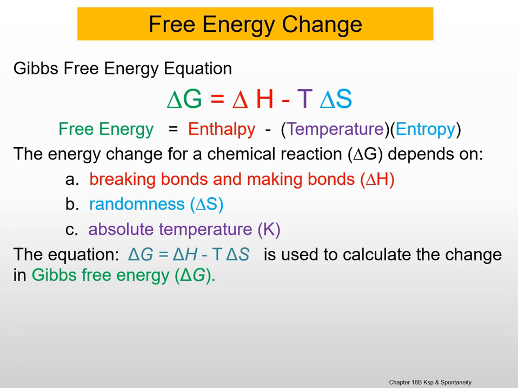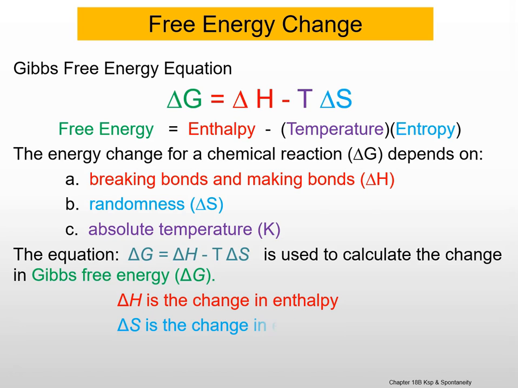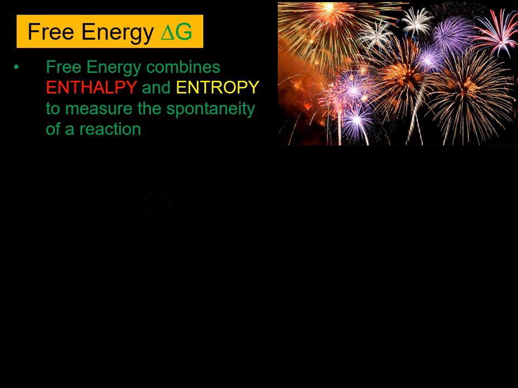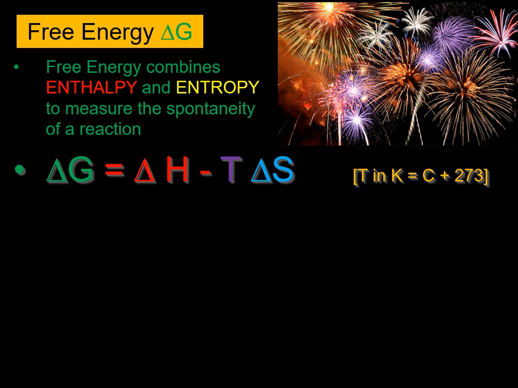The free energy equation is used to calculate the change in the free energy. Delta H is enthalpy, delta S is entropy, T is the temperature in Kelvin. Free energy combines enthalpy and entropy to measure the spontaneity of a reaction. There is our Gibbs free energy equation. Always remember to use Kelvin temperature.